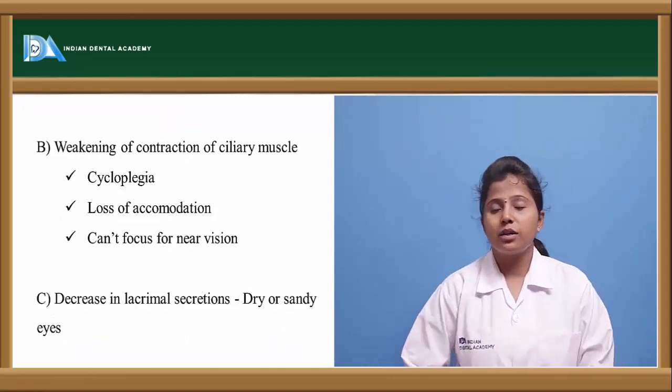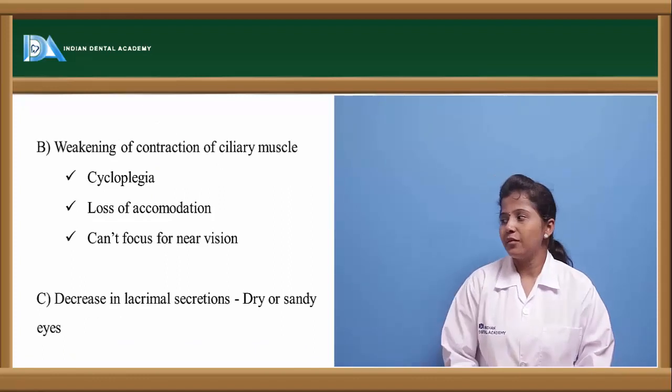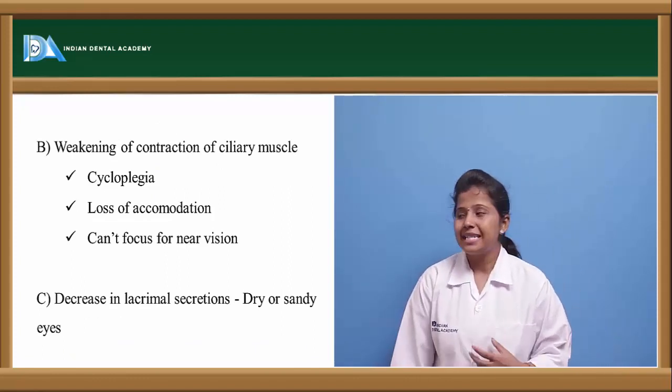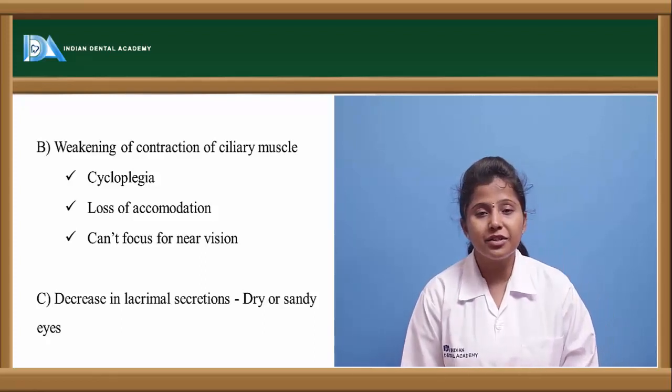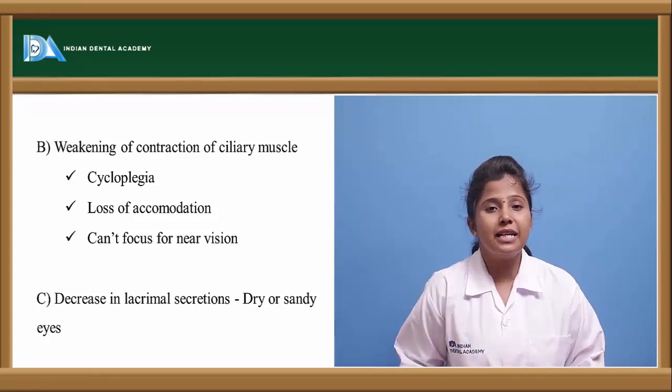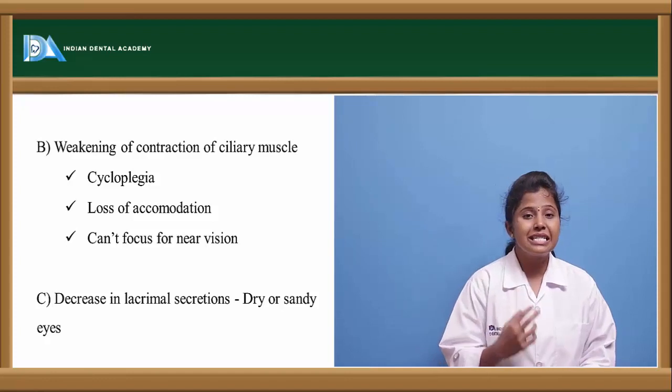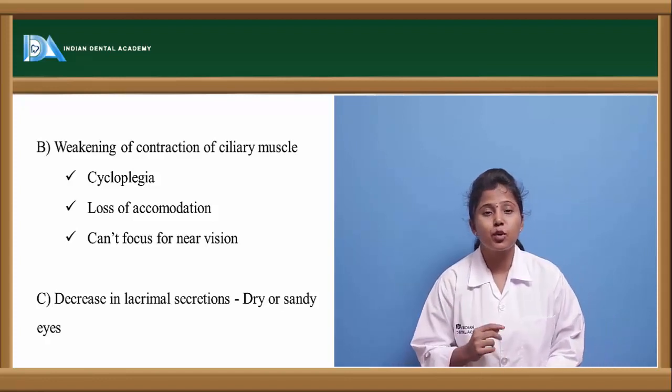The other effect on the eye is weakening of contraction of the ciliary muscles, so cycloplegia, a condition where there is paralysis of the ciliary muscles. These ciliary muscles aid in proper vision.